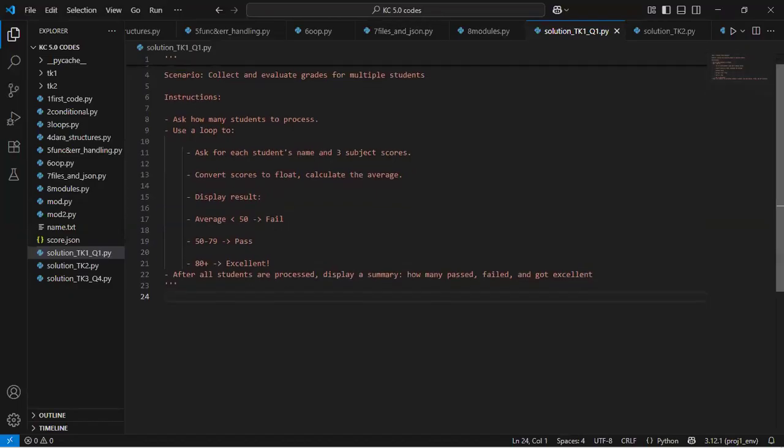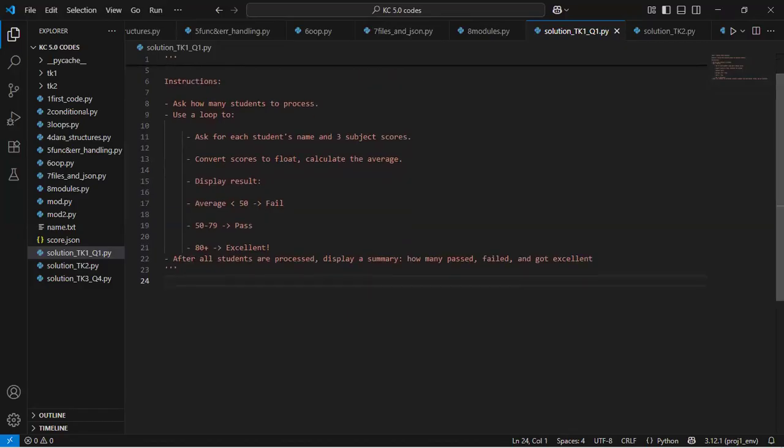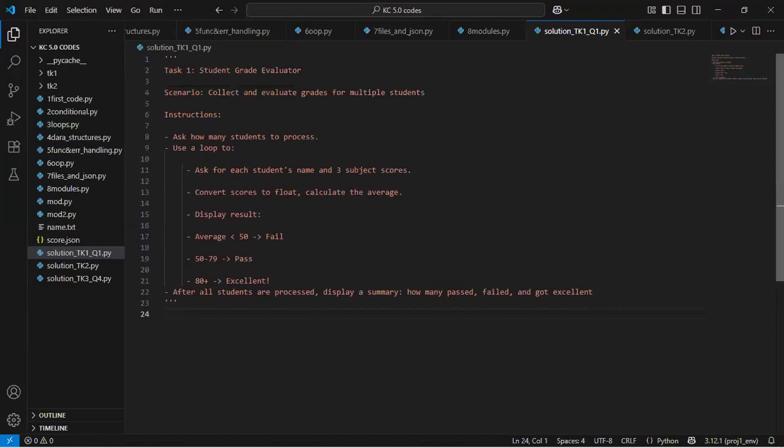So from what we picked in our previous poll for task one, we all voted that I should provide the solution for question one of task one.